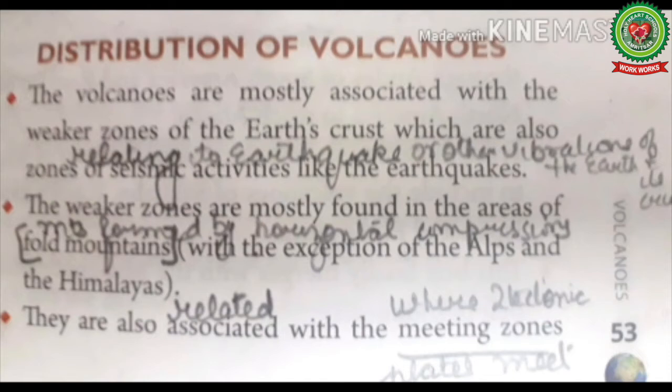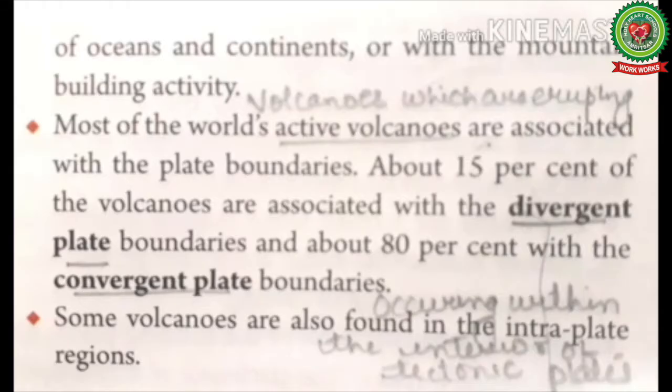The weaker zones are mostly found in the areas of the fold mountains. Fold mountains means the mountains which are formed by the horizontal compression, with an exception of Alps and the Himalayas. Number 3, they are also associated, means related, with the meeting zones. Meeting zone means where two tectonic plates meet, of oceans and continents, or with the mountain building activity. Most of the active volcanoes are associated with the plate boundaries. Plate boundaries are the edges where two tectonic plates meet.